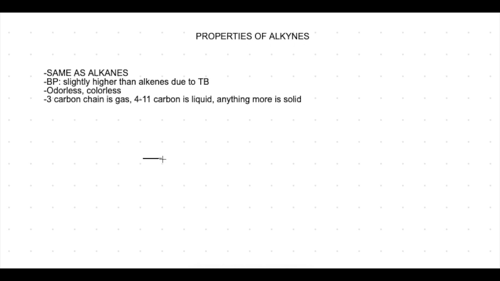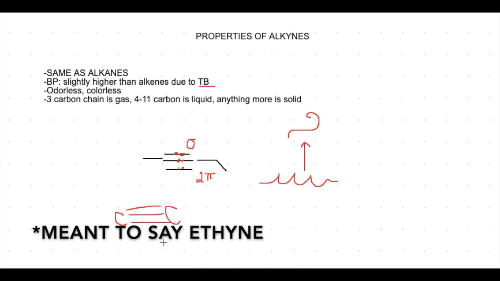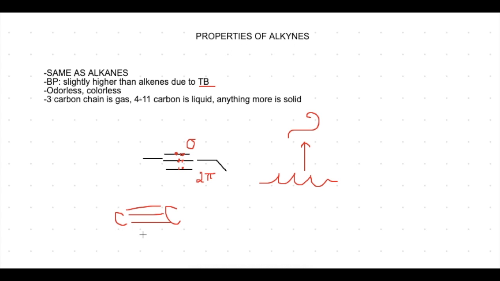Now let's take a look at alkynes. Alkynes are compounds that have a triple bond. An alkyne is made up of 1 sigma bond and 2 pi bonds to make up these 3 bonds. Many of the properties of alkynes are the same as alkanes. However, the boiling point, going from a liquid to a gas, is a bit higher than that of alkenes because now we have a triple bond instead of a double bond. Alkynes are usually odorless and colorless, aside from ethylene, this 2-carbon triple bond, which has a slight odor.